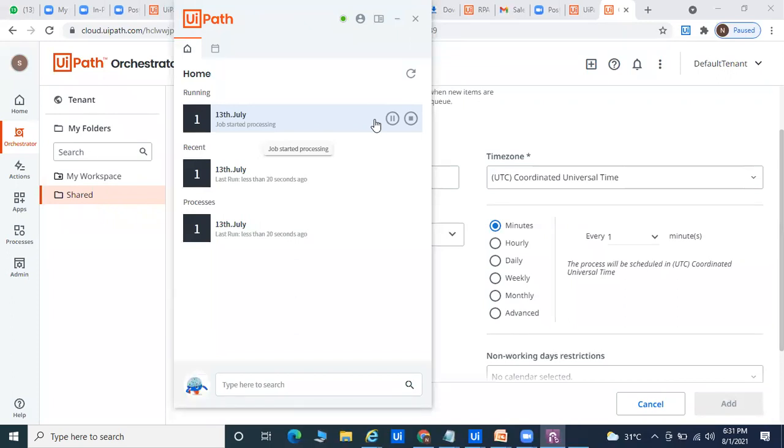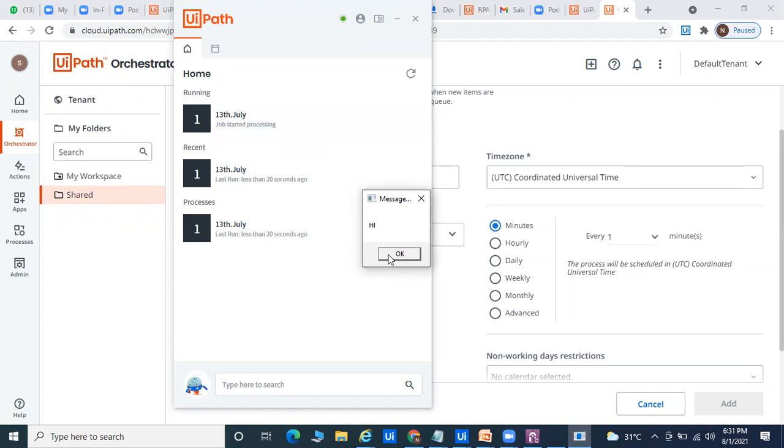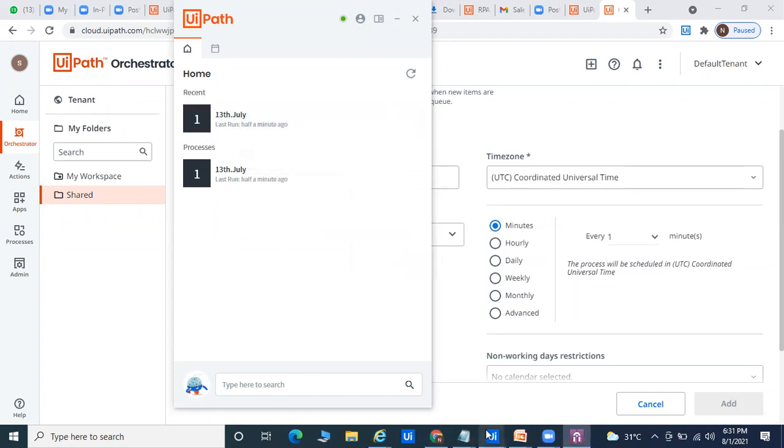This is called UiPath Assistant also. They have changed the name. Okay, so I pass the message box like that. Hi, we are getting the proper bot work. Okay, come to the point here.